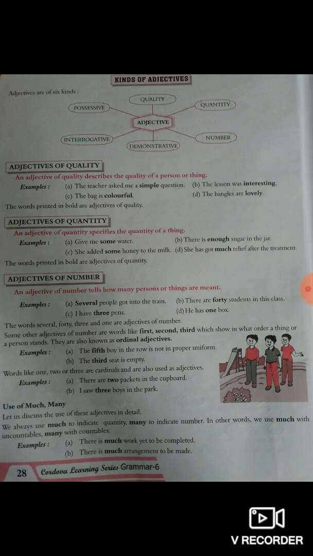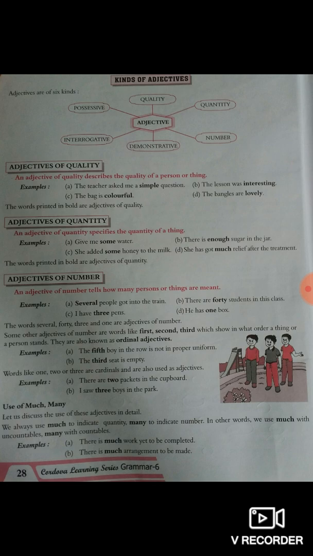Now let's come on page number 28. Kinds of adjectives. Adjectives are of 6 kinds: possessive, quality, quantity, interrogative, demonstrative, and number. Okay, adjective of possessive, adjective of quality, adjective of quantity, adjective of interrogative, adjective of demonstrative, and adjective of numbers.